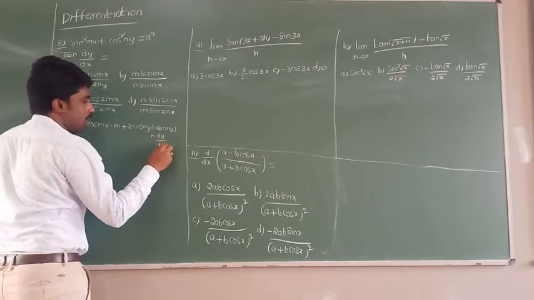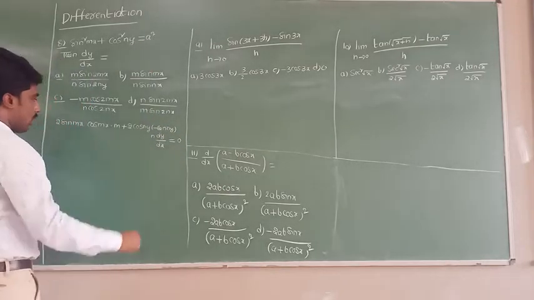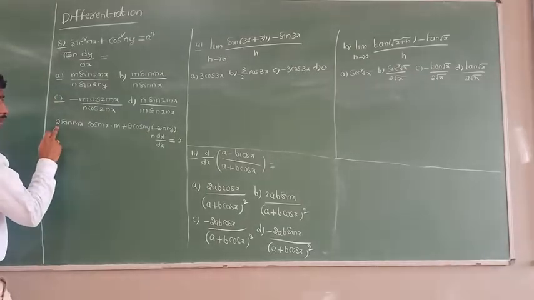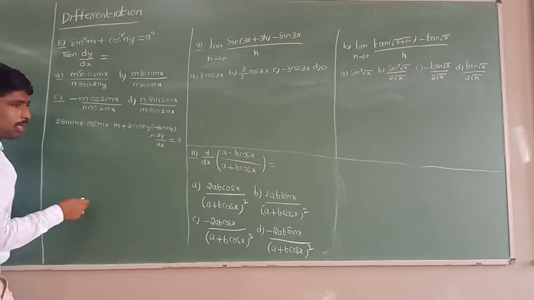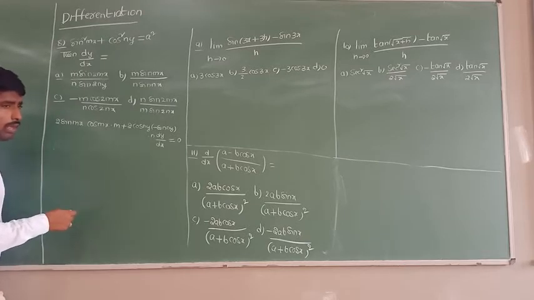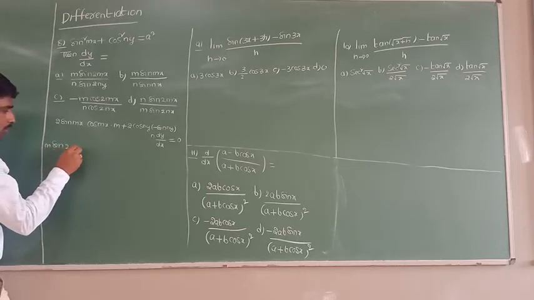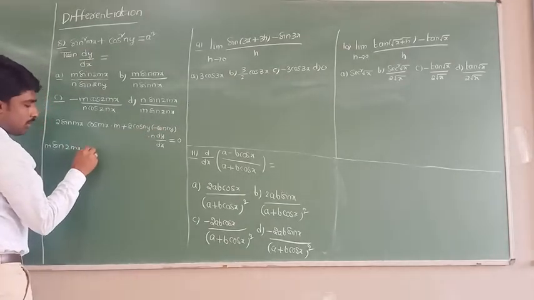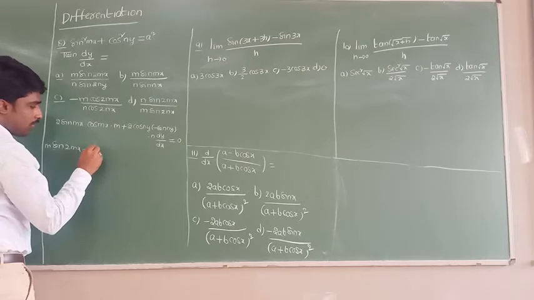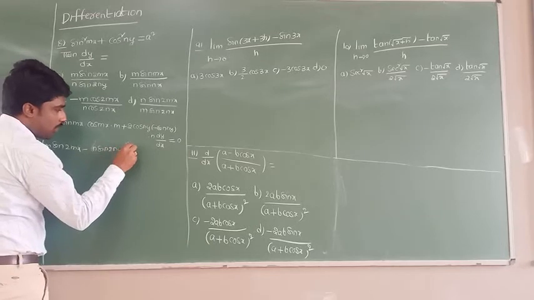dy by dx equals, and the differentiation of a square is 0. Now if I write this, 2 sin mx into cos mx, by using the trigonometry formula 2 sin a cos a equals sin 2a, I can write this as m into sin 2mx. So this one I can write like this: minus n into sin 2ny into dy by dx equal to 0.